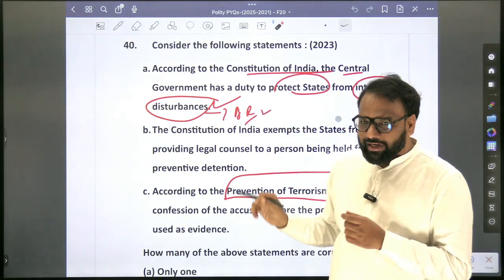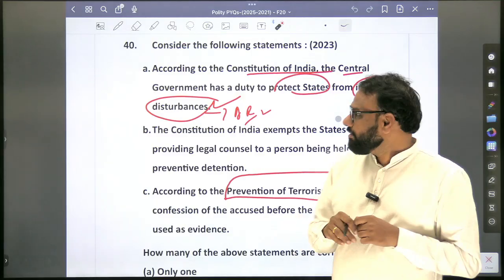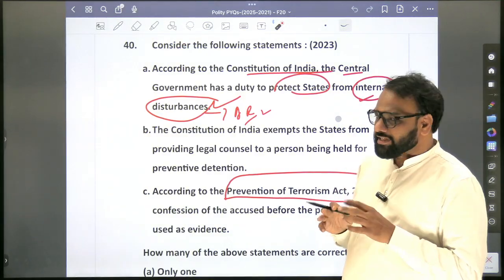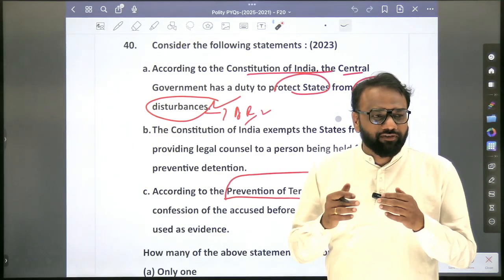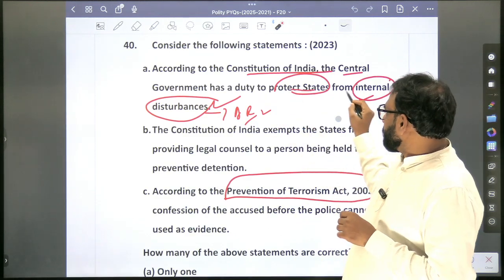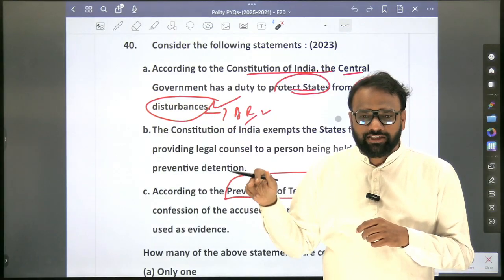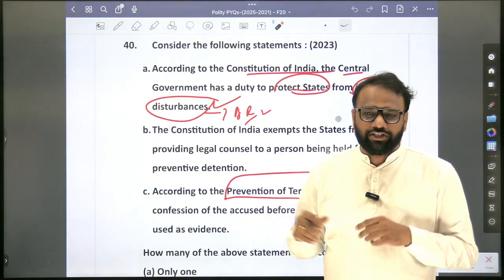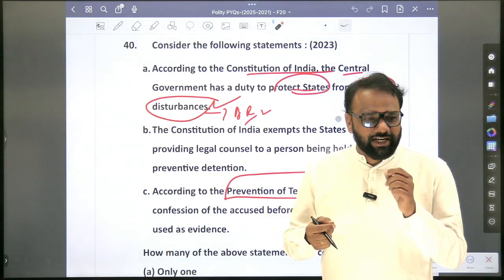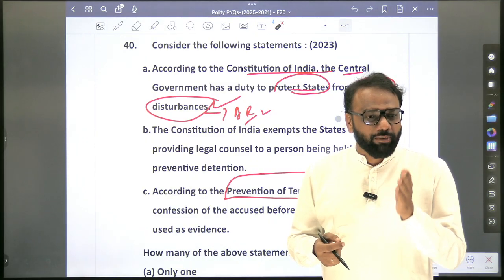But at the same time, in Article 355, there is a provision that whenever a state is facing any kind of problem, it is a responsibility of the center to protect the state. So the government has a duty to protect the state from internal disturbance. You will not find this in emergency. This we will find in center state relations, where it has been explicitly mentioned: it is a responsibility of the center to protect the states from internal disturbance.